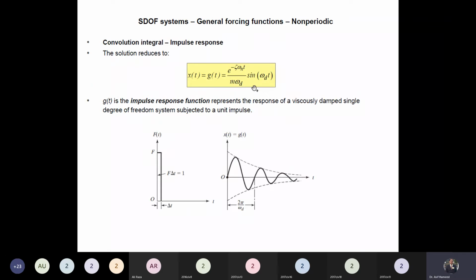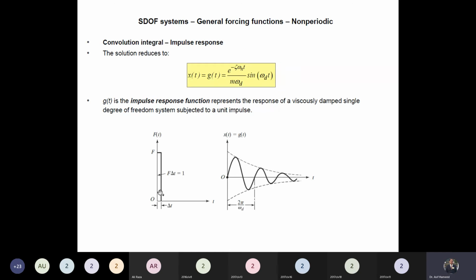Clear this one? Any confusion? If it is clear, then we can plot the response. Because of the unit impulse, this will be the response. The response is similar to the free vibration response having initial displacement equal to 0 and velocity equal to 1 over m, if the impulse is the unit impulse. Any question? If you don't have any question, then we can move further.